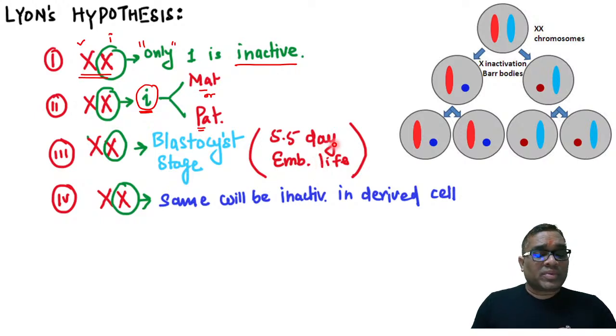This is the line of Robbins. Many guidebooks I have seen have given it wrongly. They have given 16 days or something. That is wrong, please correct that. It is day 5.5 of embryonic life when one X chromosome is going to get inactivated.